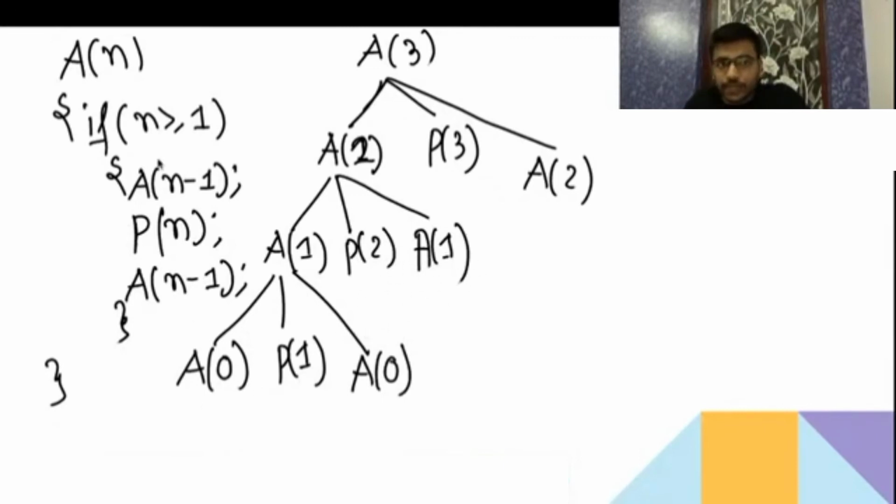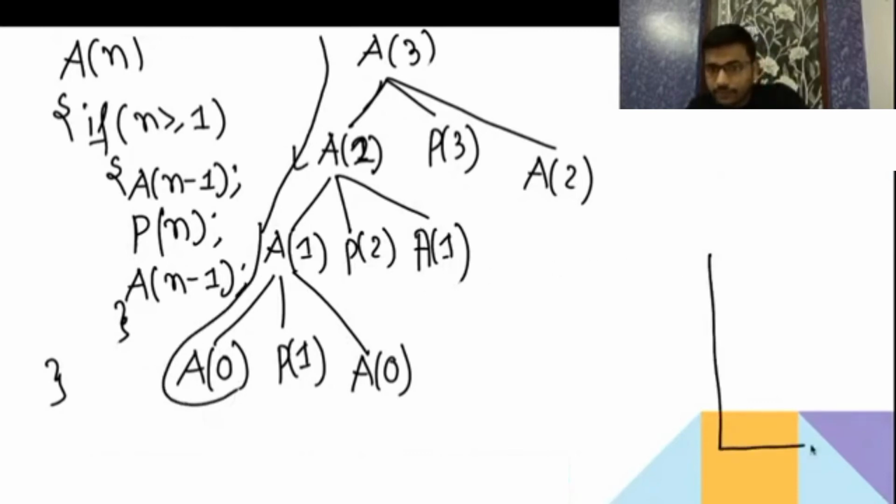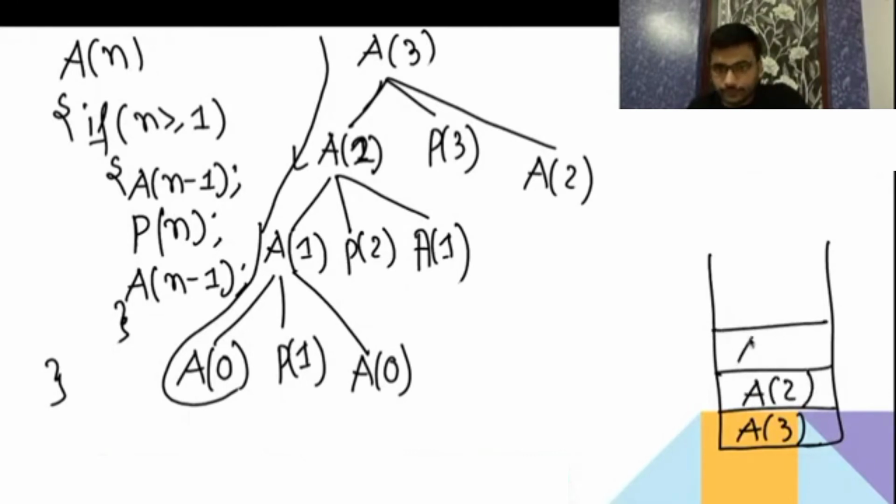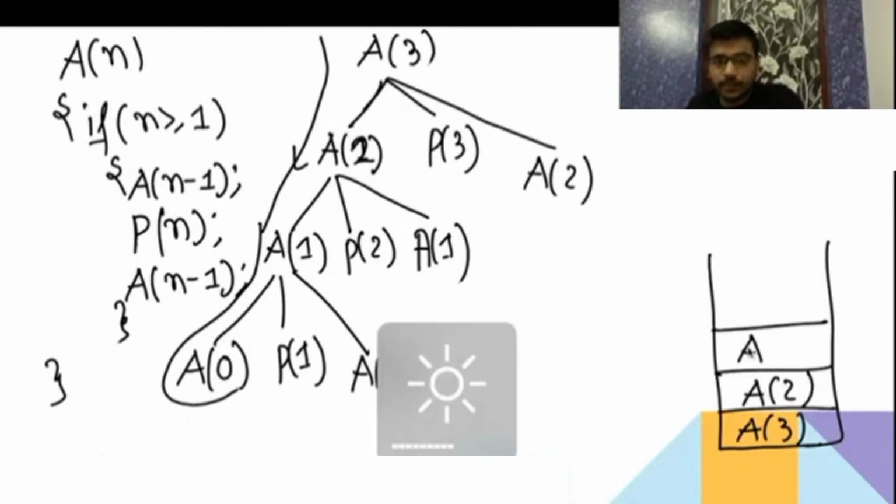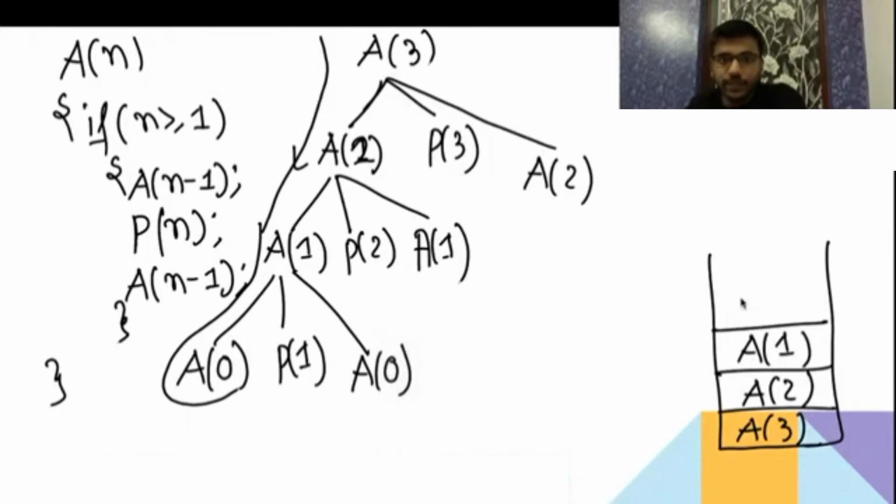Okay, so a0 greater than or equal to 0. No. So it is not greater than or equal to 1. So 0 is not greater than or equal to 1. So that's why it will not go inside that. That's all. So it will traverse top to down, left to right. So the stack will first take a3. Then it will take a2. Then it will take a1. Then it will take a0. And then it will take a0.